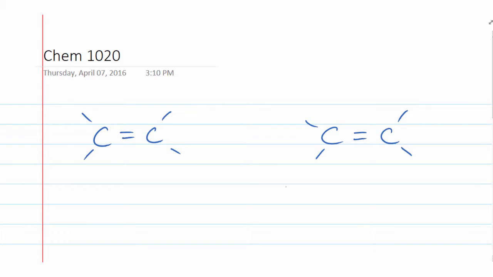Now to make a trans 2-butene, we need 2 more carbons. And in a trans, they must be on sides that are opposite of each other. So if we put one here, the other carbon would go where? Up above. And remember, we could also put it up here and down below. It would be the same thing. So put it down here and here. These become hydrogens. Down below, this is a CH3, and up above, this would be CH3.